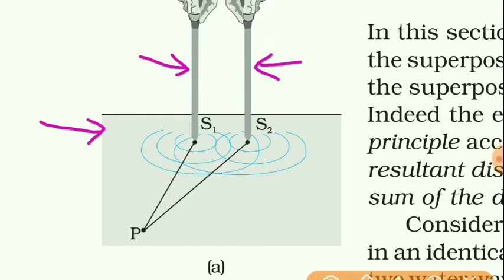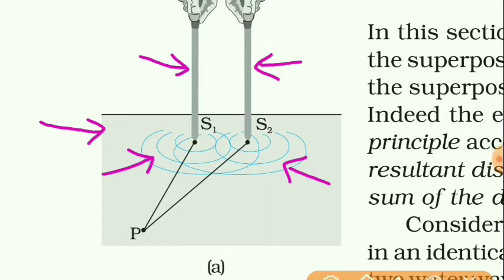Now these two pins are moved up and down with equal frequency. So in that case, whatever water waves are produced on the surface of water, they will have the same frequency.